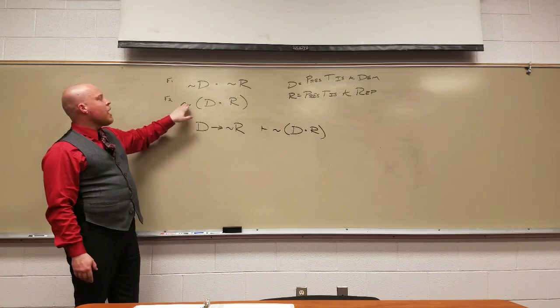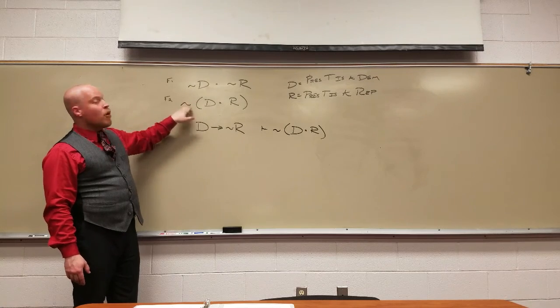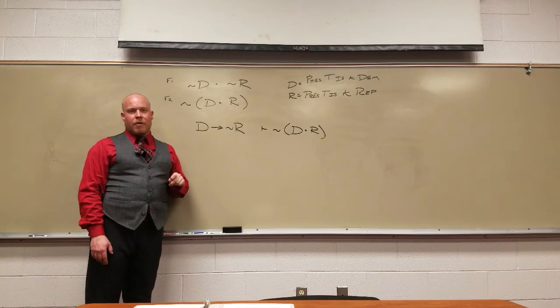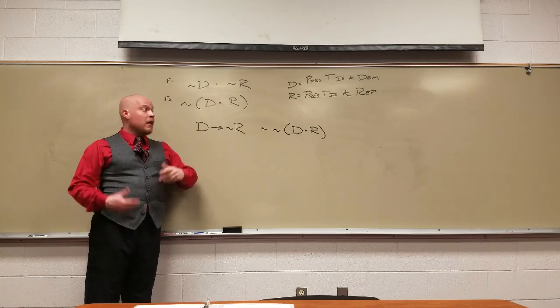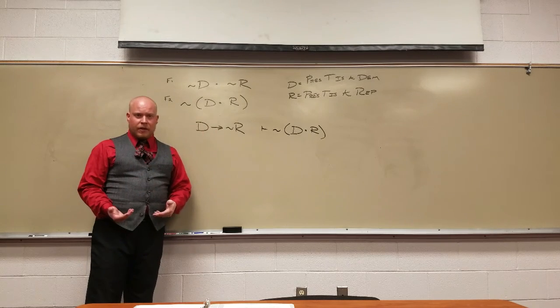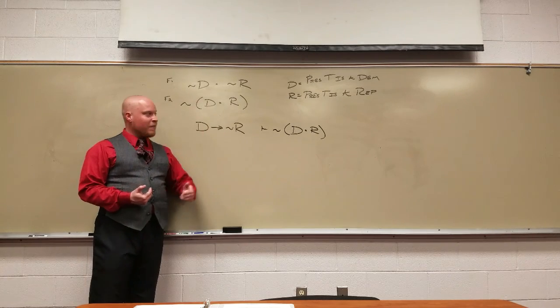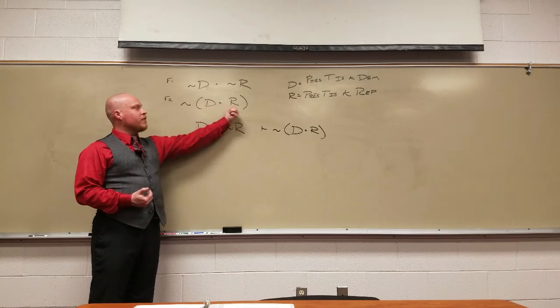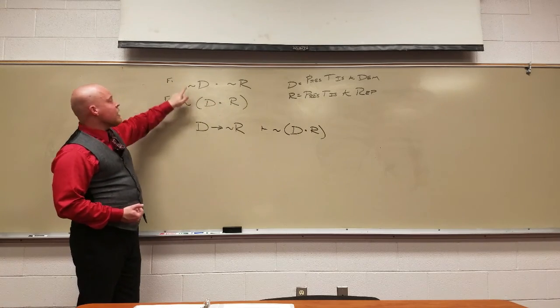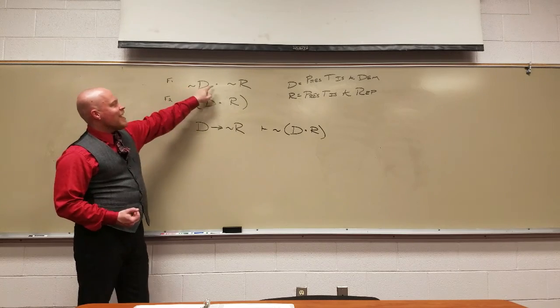This one is saying he's not both a Democrat and a Republican. That is to say, he cannot be both a Democrat and a Republican at the same time. In fact, in the case of President Trump, he has been a Democrat, he is currently a Republican, but he can't be both at the same time. This is saying simply that. You can't be both of these things. Can you be both at the same time? No, you cannot. This statement, on the other hand, is saying he's not this and he's not that.